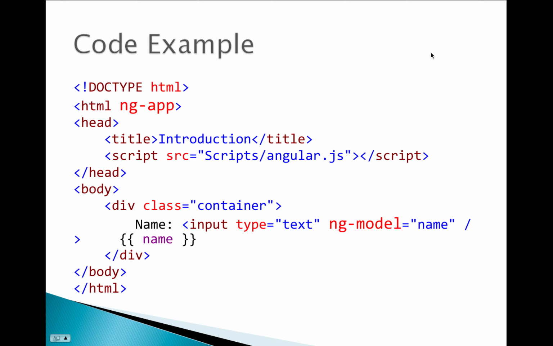So first of all, I have included the AngularJS file in my HTML code. You can see here in the script tag and the source attribute, src attribute, I have added the AngularJS file. That file can be included in the head tag of the page or somewhere in the body tag. Now the second step is to add the ng-app directive in the HTML tag. So in the second line you can see I have added the ng-app.